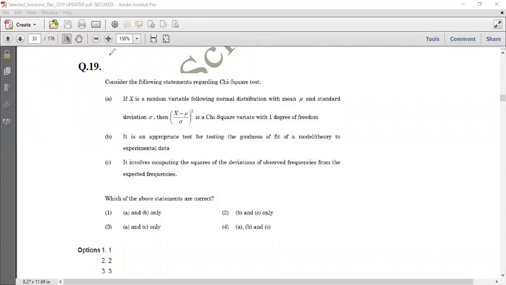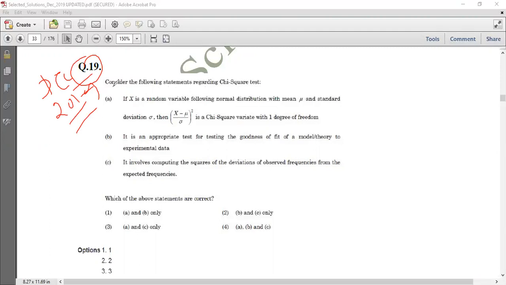So today we are here for discussion of question number 19 belonging to December 2019. It's a very important question based on statistics, and statistics is one area where we see 5 to 7 questions and sometimes more than that. So it's a very important area.